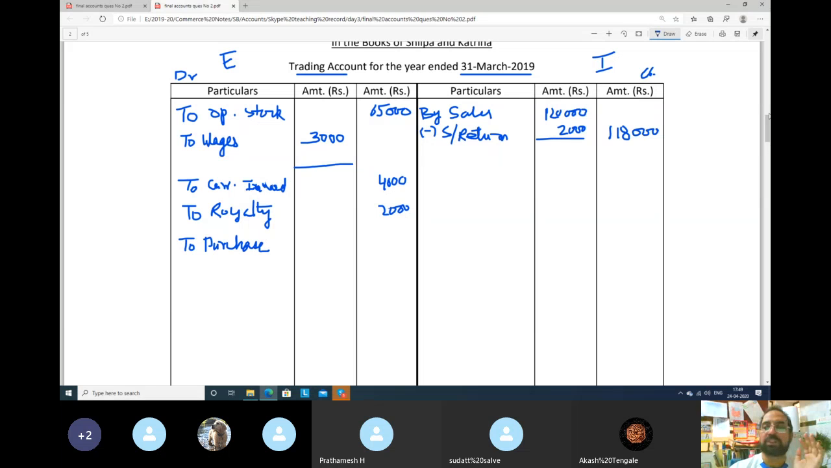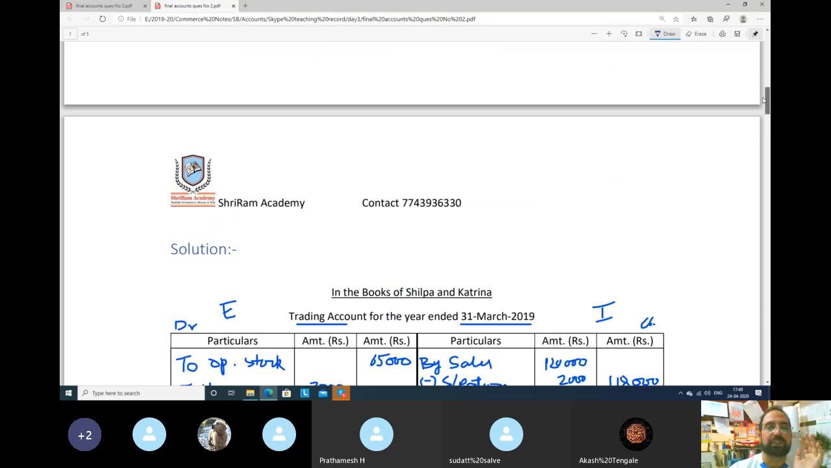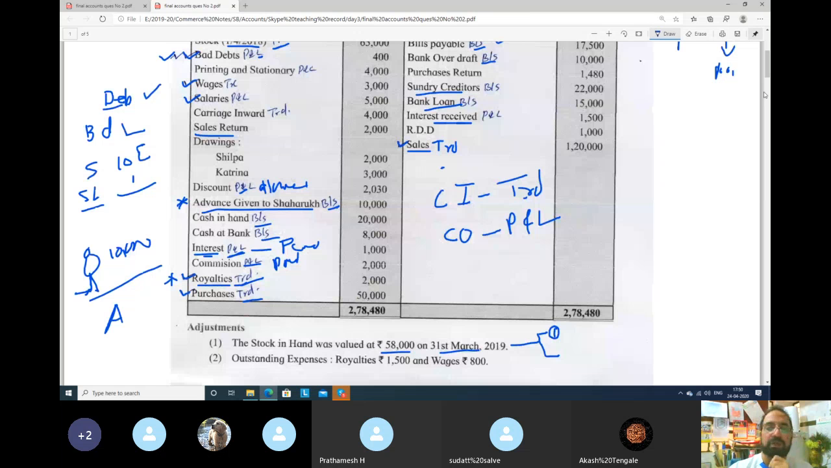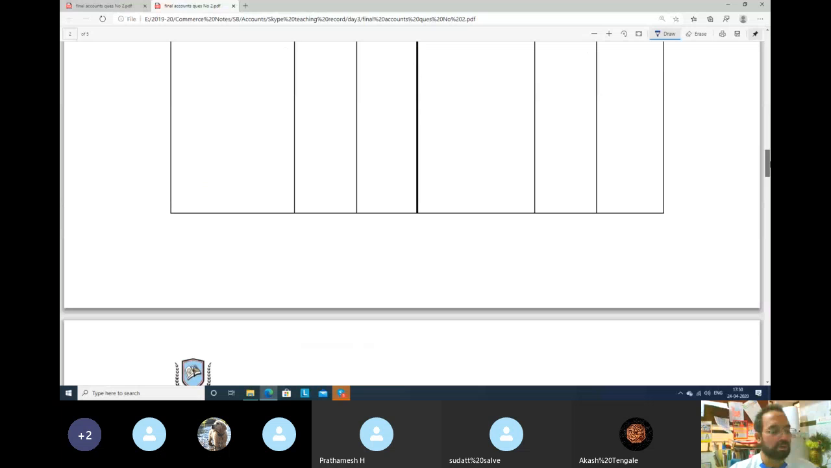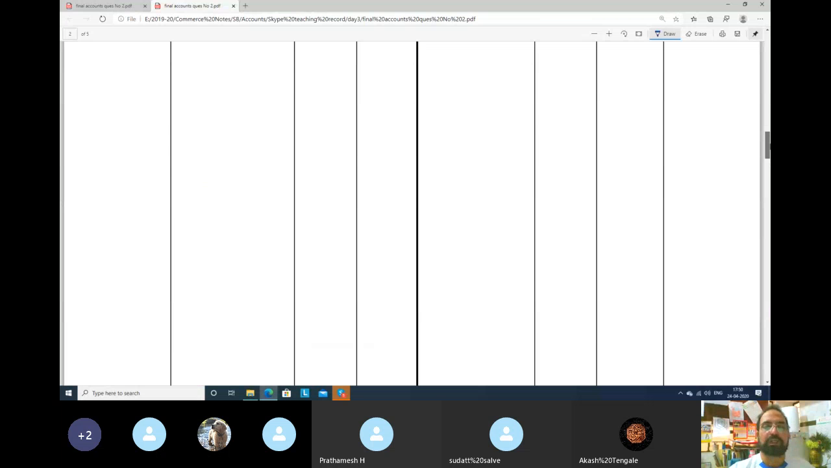So we have to see, is there any adjustment on purchase? Any tick? Yes, on purchase there is one tick, 50,000 rupees. So purchase we will take in trading.